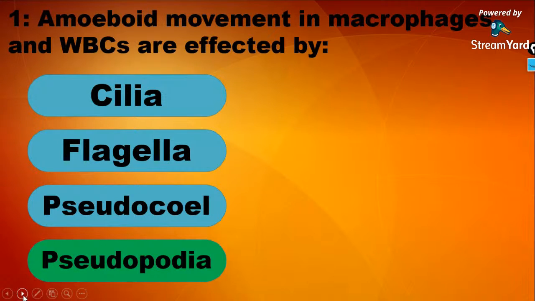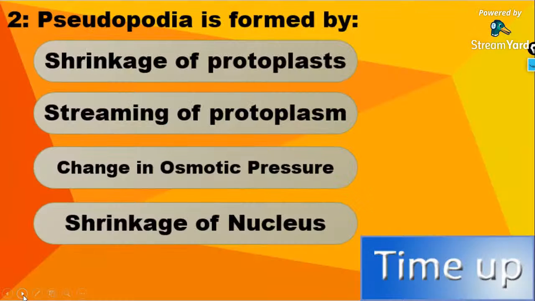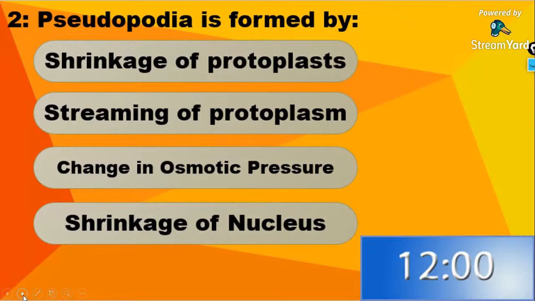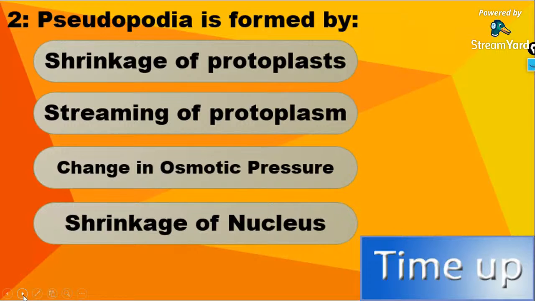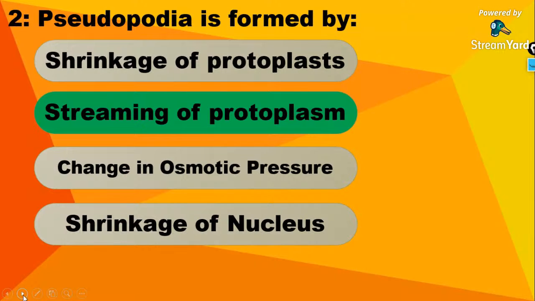Second question, 15 seconds on your screens right now. Pseudopodia is formed by shrinkage of the protoplast, streaming of the protoplasm, change in the osmotic pressure, or shrinkage of the nucleus. A question we discussed in the class, a direct question. The correct answer is option B, streaming of the protoplasm. This is a question which we discussed in today's lecture.